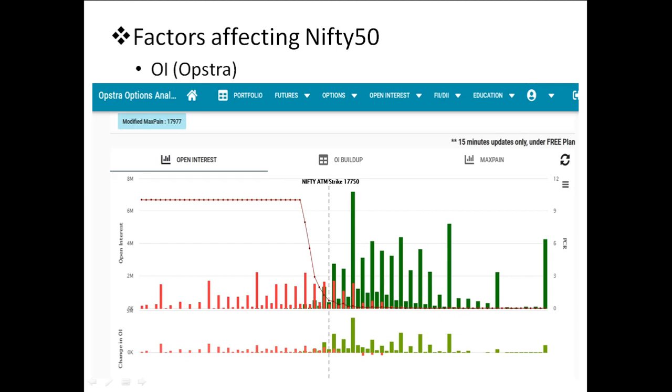By seeing the volume, we can see call sell is much higher than put sell. So Nifty has very high resistance in this particular area, maybe 17,900 or 18,000, 18,250, 18,500. There are very high resistances there, and the volume is also very high. In the current one also, the volume of call sell is much higher than the volume of put. So before doing any further investments, we have to do this analysis as well.